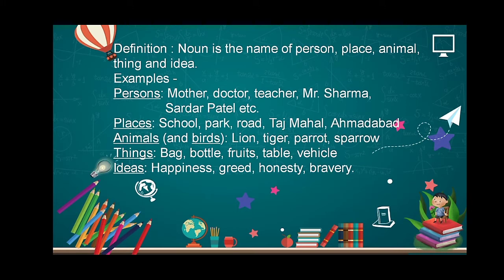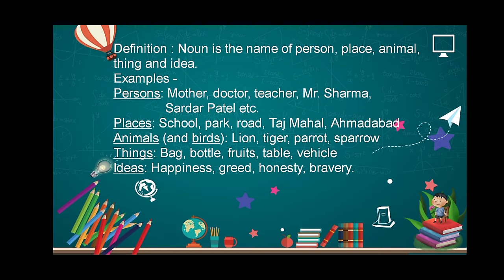Definition. Noun is the name of person, place, animal, thing, and idea. As you all are aware, noun is actually a naming word. Here are some examples. Persons like mother, doctor, teacher, Mr. Sharma, Sardar Patel, etc. Places like school, park, road, Taj Mahal, Ahmedabad, and so many are there.